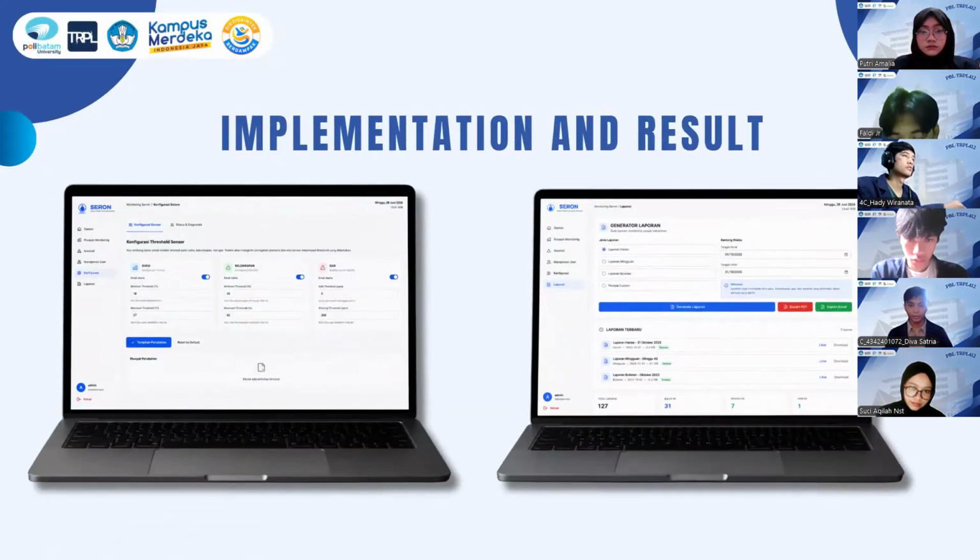Finally, on the configuration page, administrators can adjust system parameters such as the sensor threshold used for monitoring. On the report page, users can review monitoring summarized over a selected time period, making the collected data easier to review and analyze. Next will be explained by Hadi.